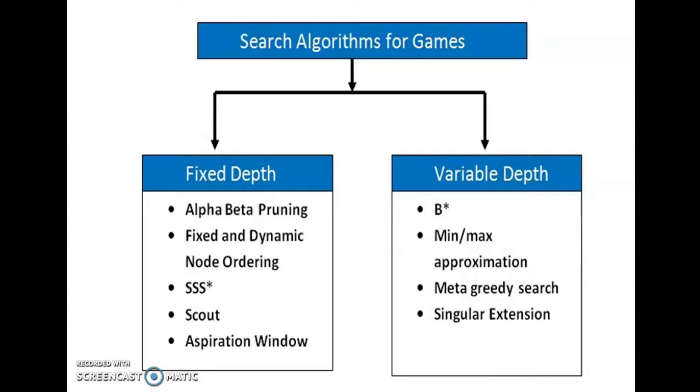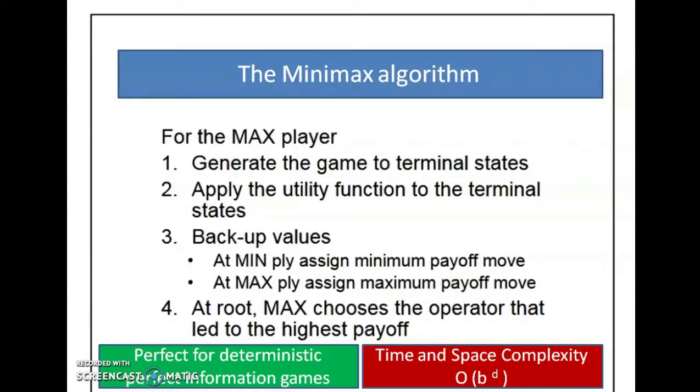There are a lot of fixed depth algorithms like alpha beta pruning, fixed and dynamic node ordering, SSS star, scout, nega scout, aspiration window. These are more or less based on the minimax game tree search algorithm. On the variable depth side, we have B star, min max approximation, meta greedy search, and a very famous algorithm called singular extension.